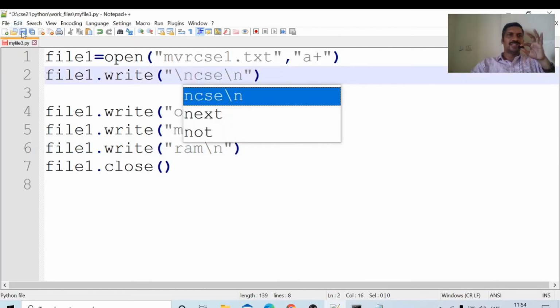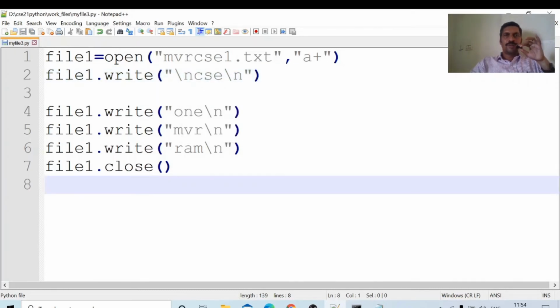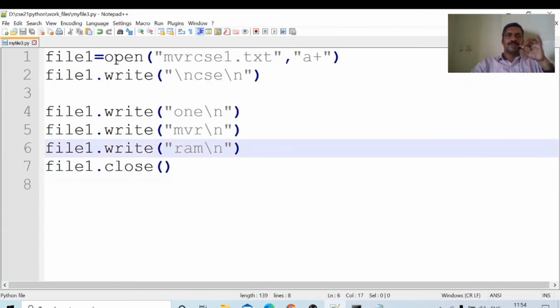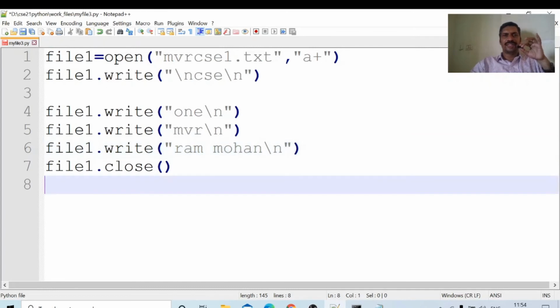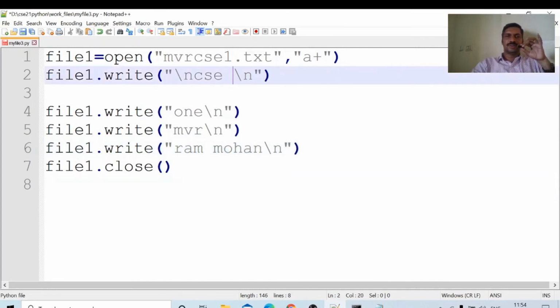Save myfile3.py. Once again it is opened in append mode. After completion of the work we have to close the file. Write CSC1 MVR Ram Mohan. I will write here: CSC students STU.